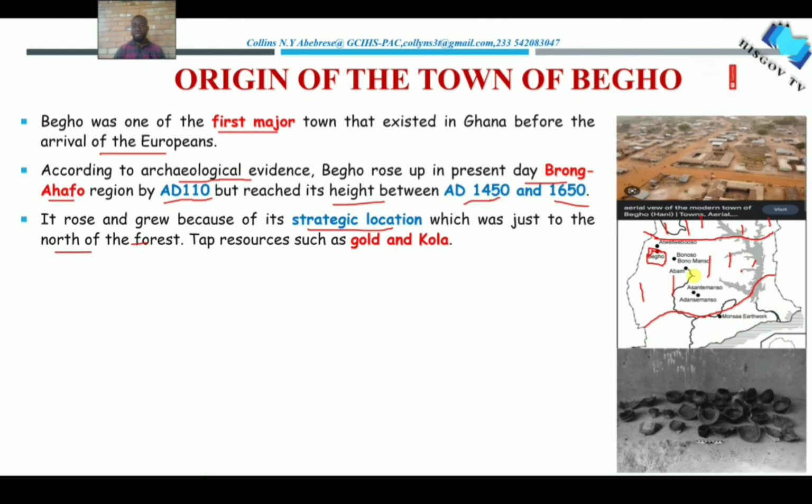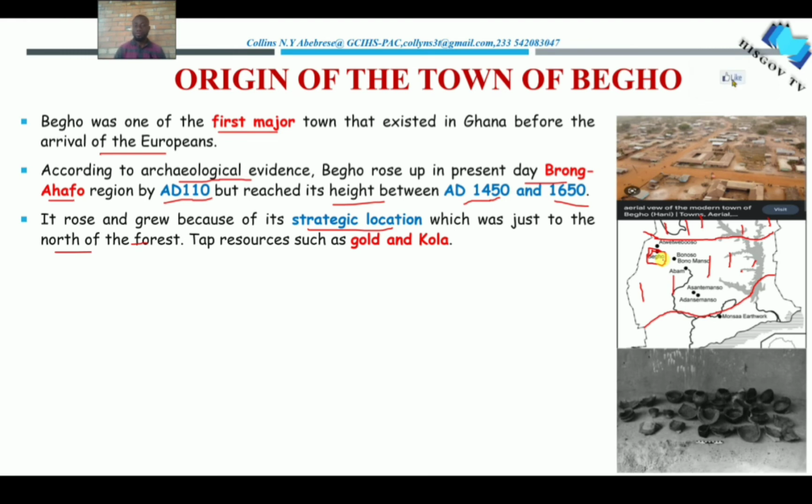And we are saying that the town Bego is located just to the north of the forest. So you can see that the Bego town is sitting between the savanna as well as the forest areas. You get the point. And that is the strategic location that we are talking about.